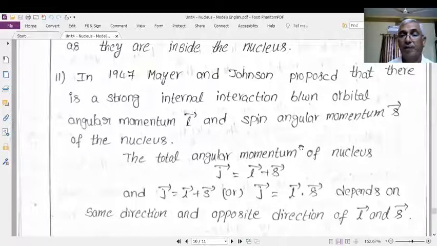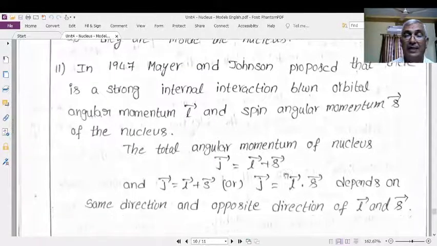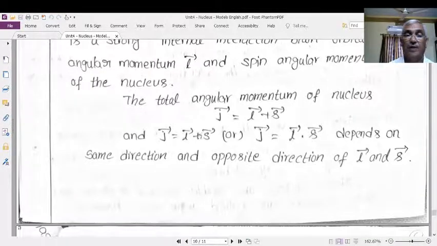Therefore, in the common nuclear field, each nucleon has its total angular momentum J bar, which is a vectorial addition of its angular momenta L bar and S bar. So J bar is equal to L bar plus S bar, or J bar is equal to L bar minus S bar, depending on the directions of the spin.